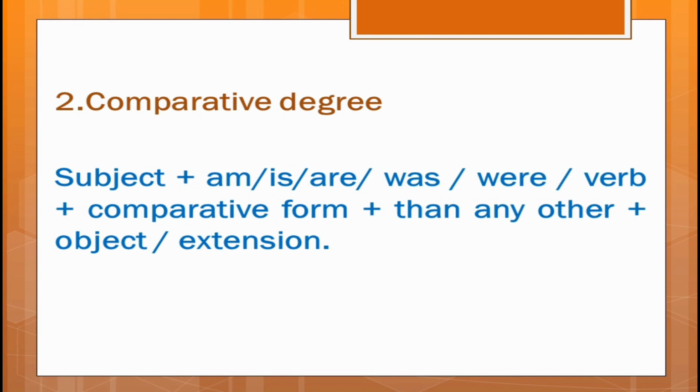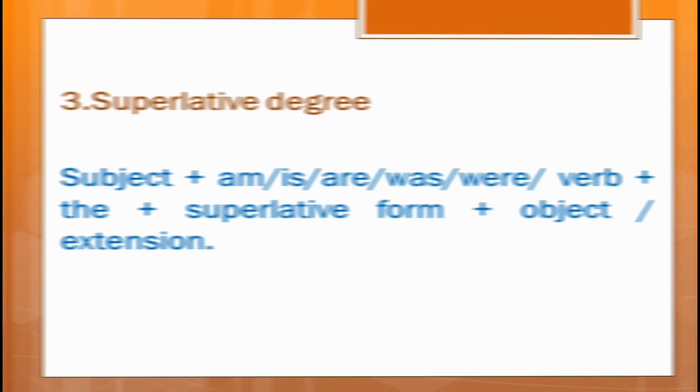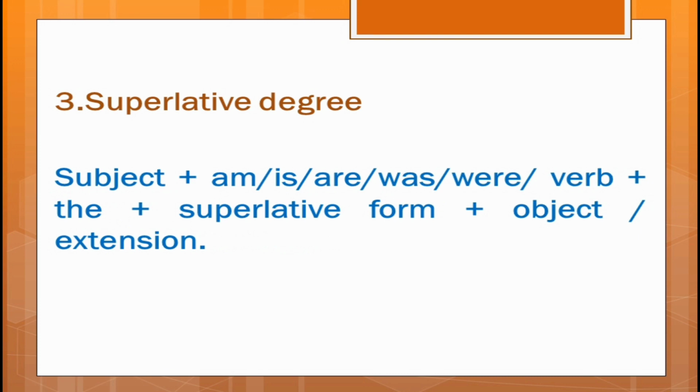Now, superlative degree. For superlative degree, you can write subject plus am, is, are, was or were, or you can use verb. After that, you have to use the. Remember, dear students, when you are writing a superlative sentence, you have to use the. Then superlative form plus object and extension. Once again, I am asking you to know more rules about this degree.